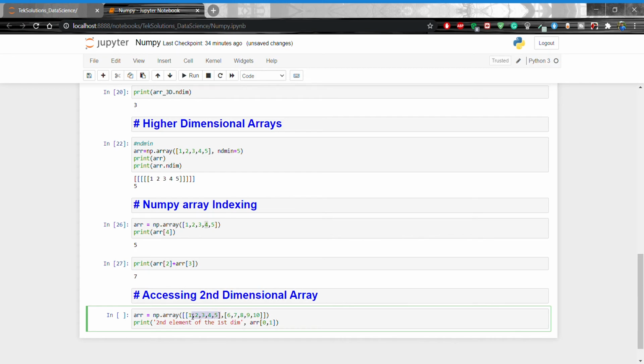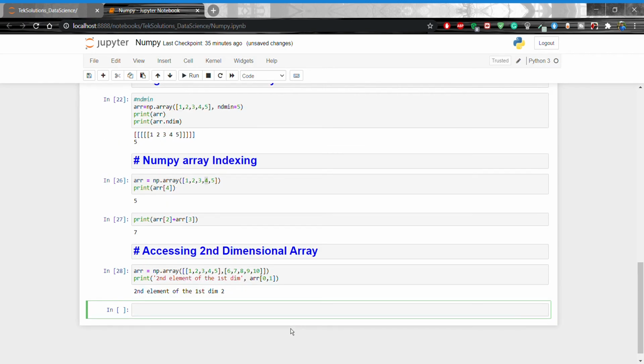This is 0, this is 1. This is a dimension, right? This is the 0 dimension, this is the 1 dimension. Now we are going to access 0, this one. After that we access 1, that means 0 and 1, the second element. If you run it, what will it print? It will print 2. Shift enter. The second element of the first dimension is 2.